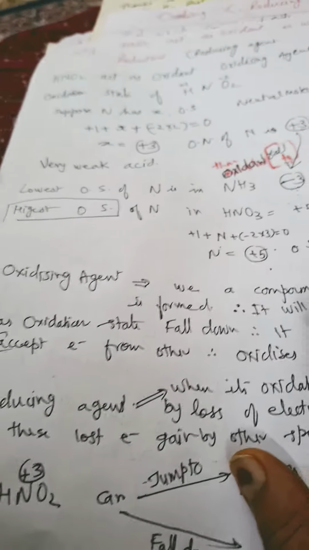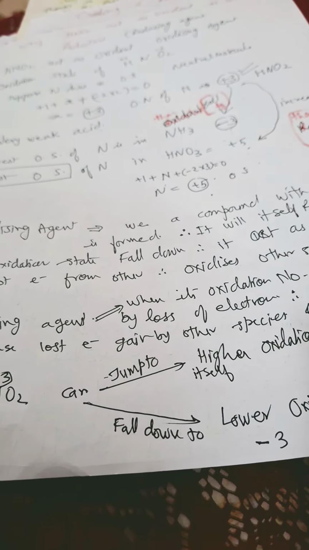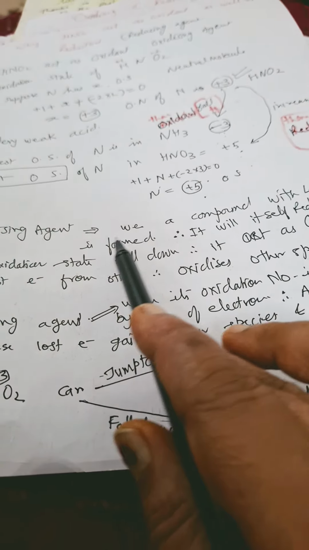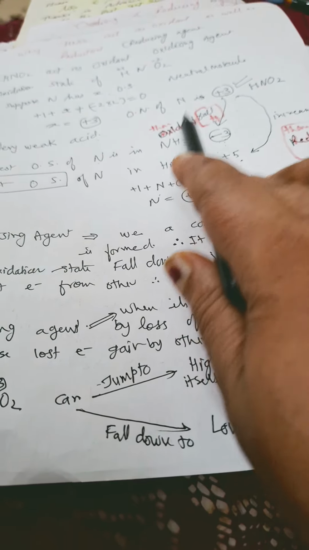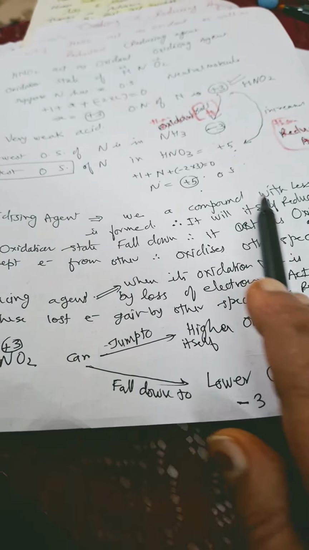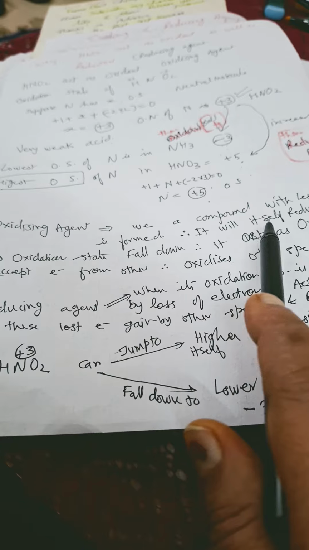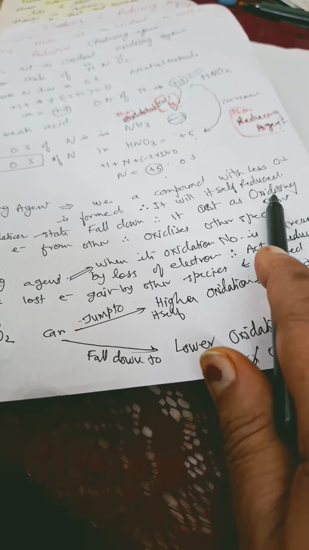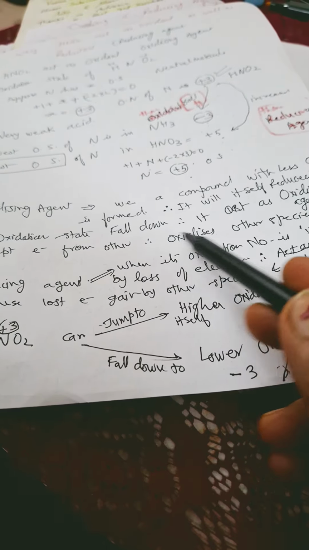Oxidant means it itself is reduced, so it will oxidize others. For example, an oxidizing agent forms a compound with a lower oxidation state. Here I told you a lower oxidation state is formed, so it will be acting as oxidant. It is itself reduced, so it oxidizes other species, so it is an oxidizing agent. Why oxidizing agent? Because it accepts electrons from others, so it makes others oxidize. That is why it is an oxidizing agent.